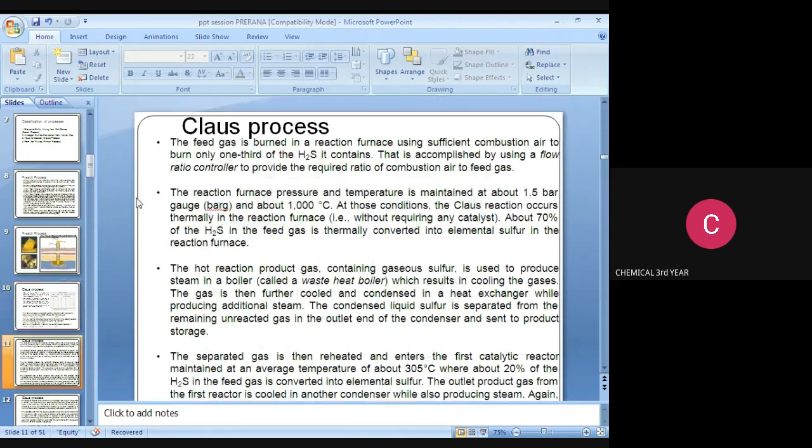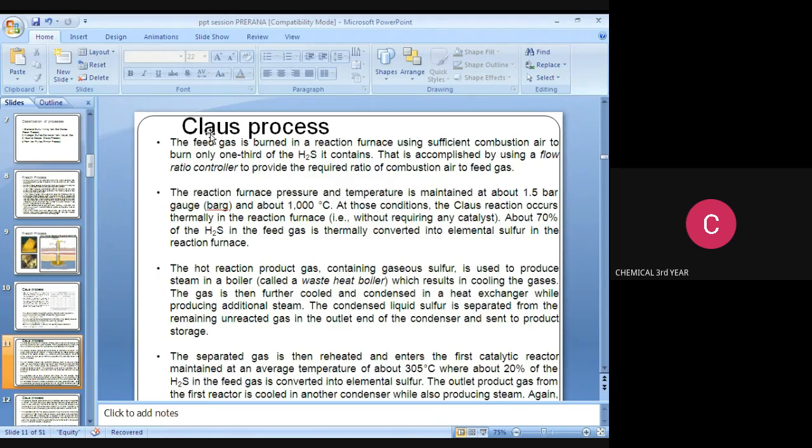Then next, the process description of the Claus process. This is the GATE coaching class for chemical process industry. So listen. The feed gas is burned in a reaction furnace using sufficient combustion air to burn only one third of the H2S it contains.